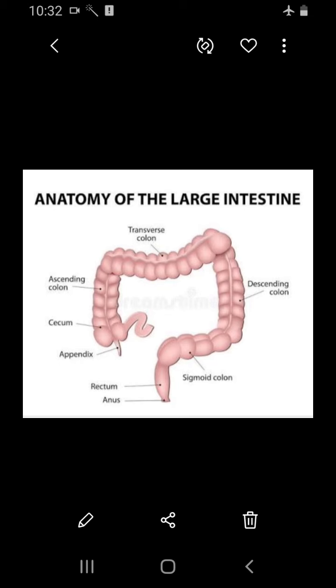Now we move towards the other parts. The cecum is a small, pouch-like structure situated at the junction of the small intestine and large intestine. It has a blind, finger-like structure called the vermiform appendix. This is a vestigial organ, an organ in human beings which does not give any function, so it is called a functionless organ.